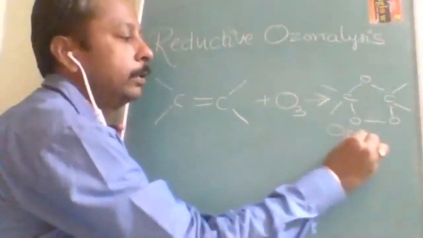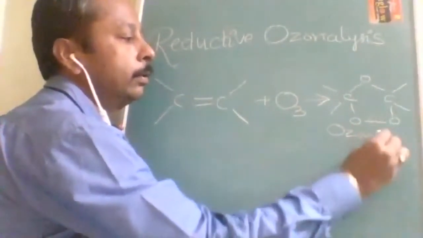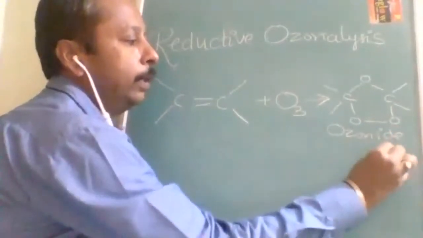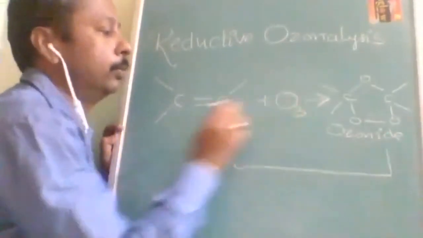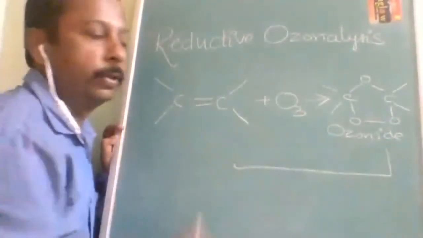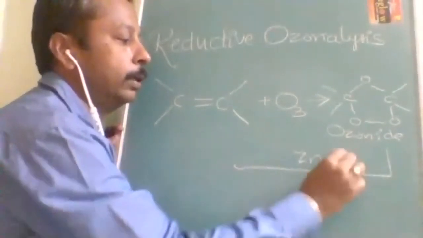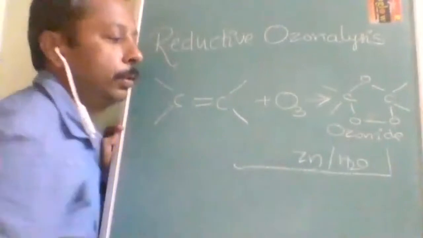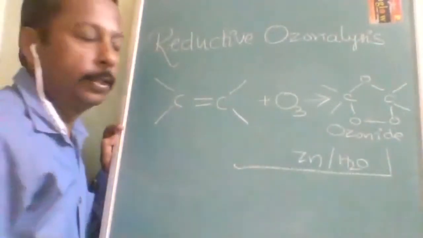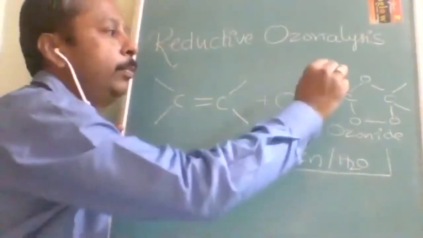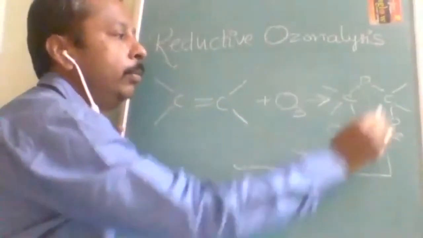What do we call it? Ozonide. So now the villain comes. Ozone plus alkene forms ozonide. There are two villains. What are they? Zn oblique H2O. Their purpose is to break this beautiful, memorable home.